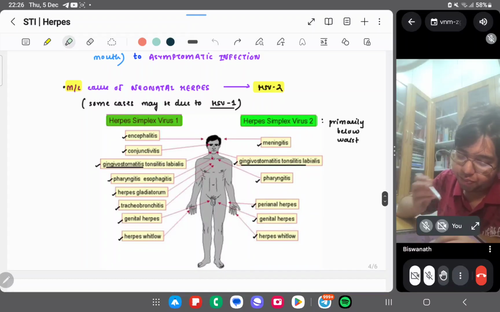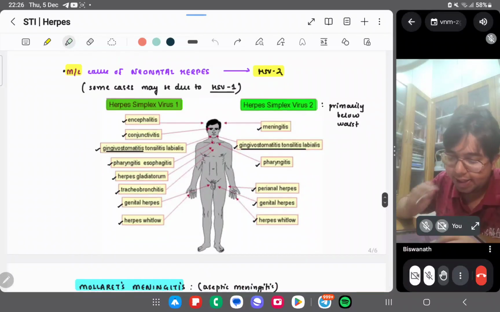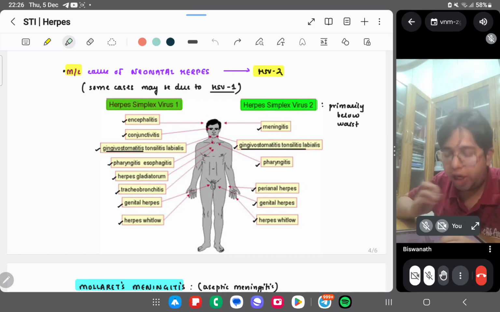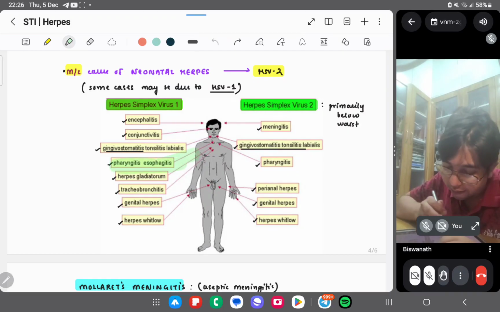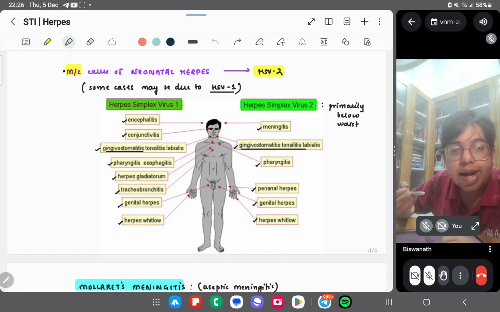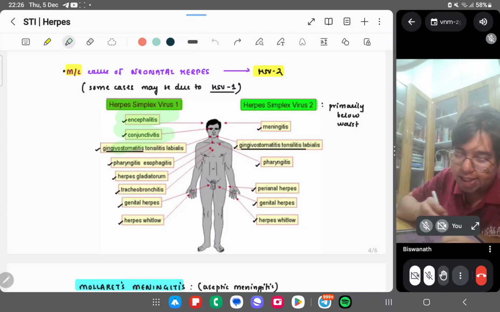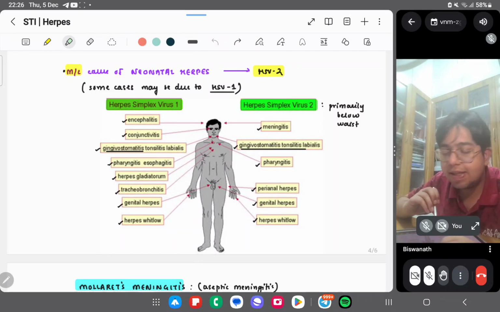Important. So you can see what the diseases by HSV1 are. It is basically causing above the chest infections. Encephalitis, conjunctivitis. So first we have to remember gingivostomatitis. Then it progresses to herpes labialis. Then you can have whitlow. It can have pharyngitis, esophagitis, tracheobronchitis. Then encephalitis, keratitis, conjunctivitis are there.